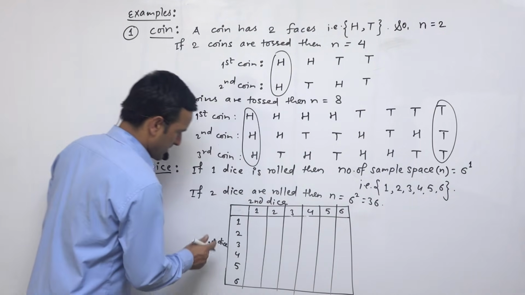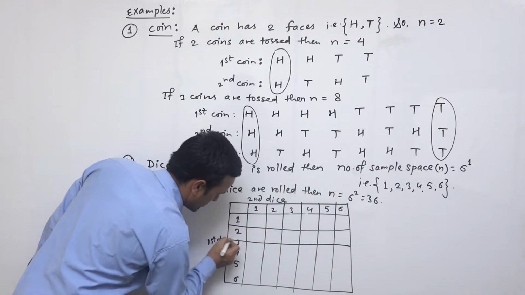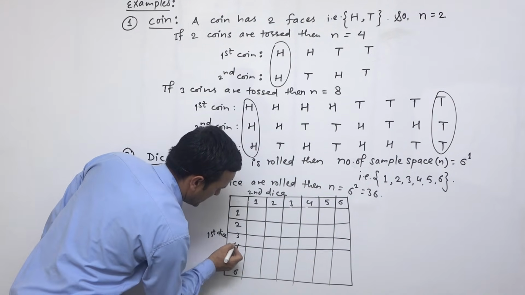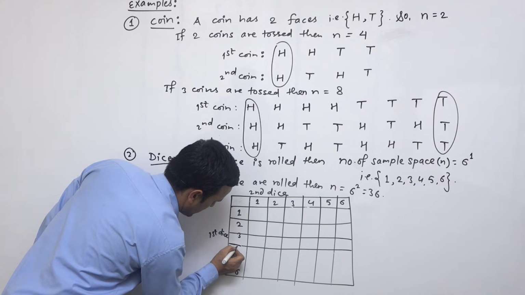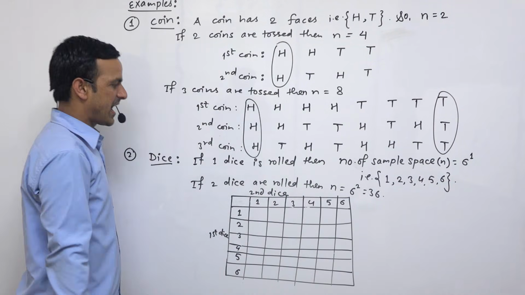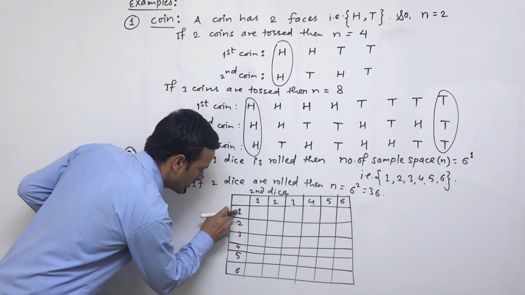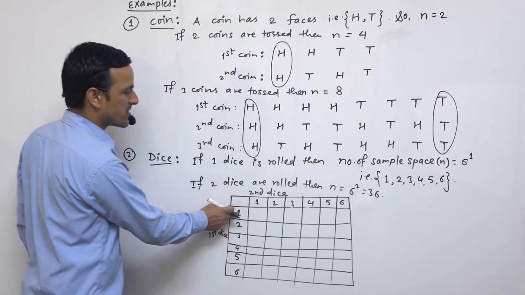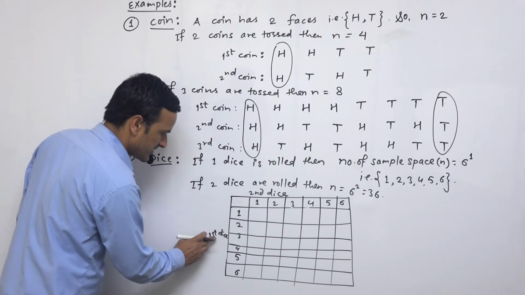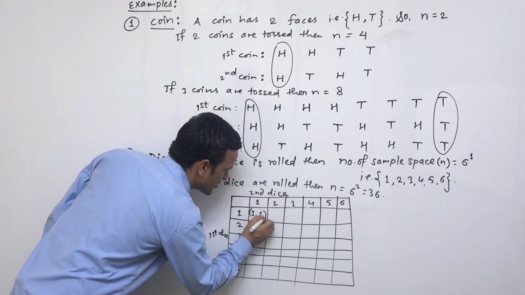So we can block this 2, 3. So we have this table, and this is the first number occurring in the first dice. So write down 1, and the second dice also 1.